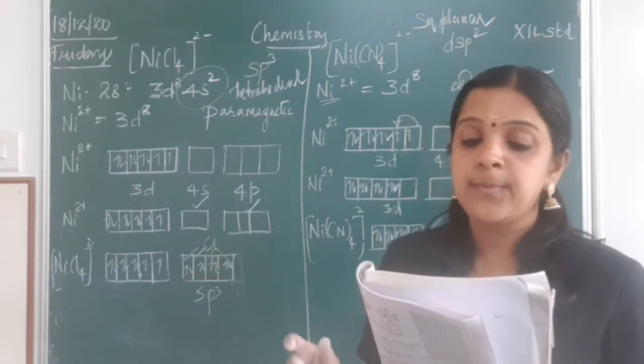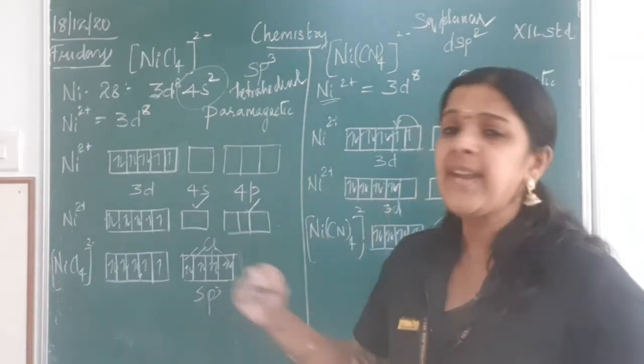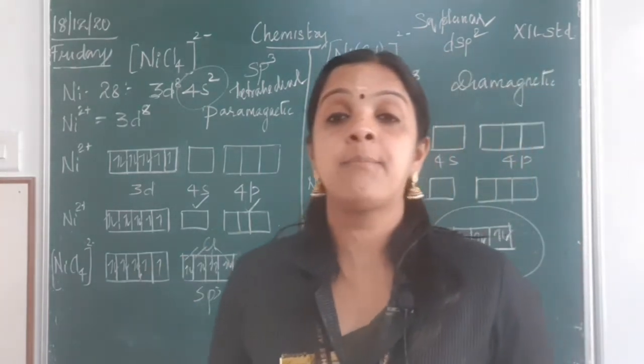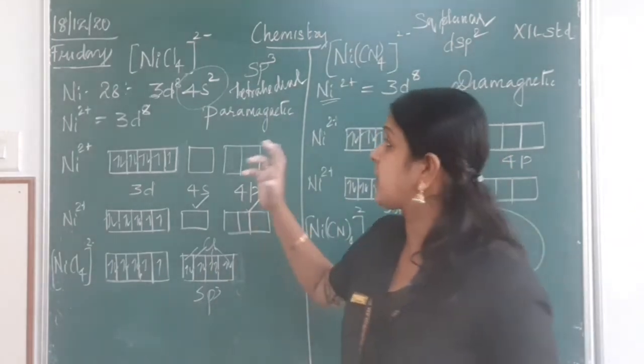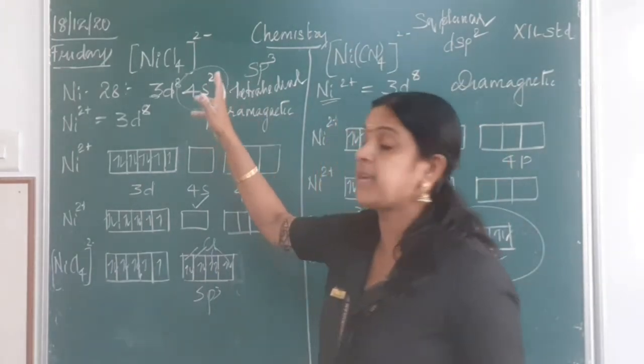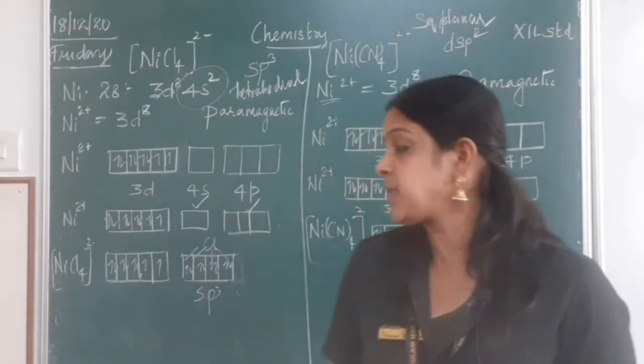It does not explain the color exhibited by the coordination compounds. Now, why do I say that these coordination compounds are colored compounds? What are the reasons behind that? The first particular reason is the presence of the central metal atom.